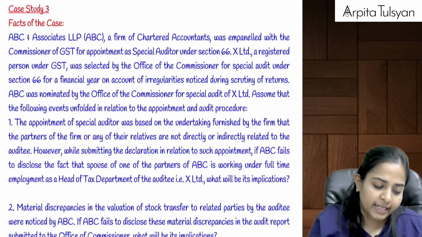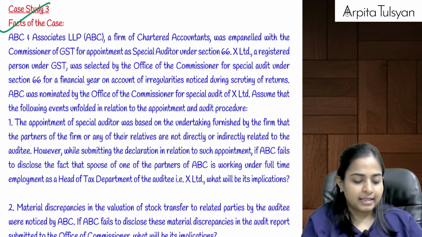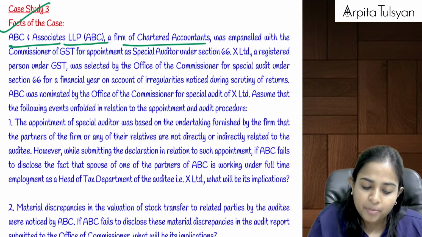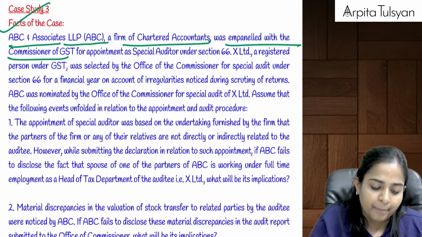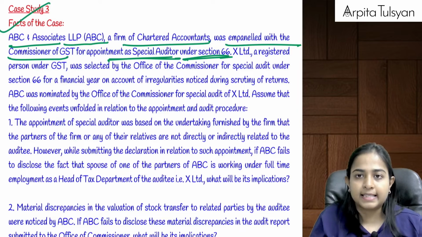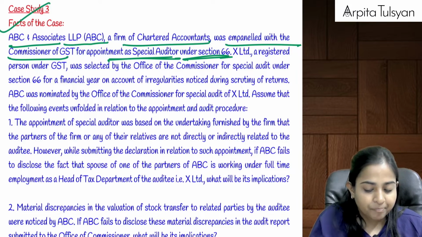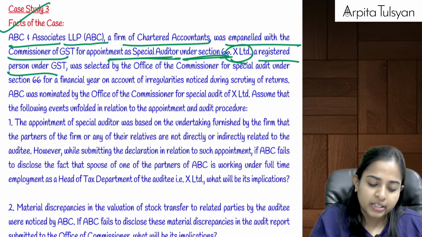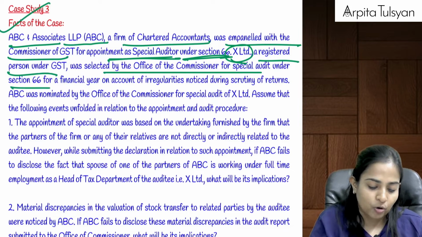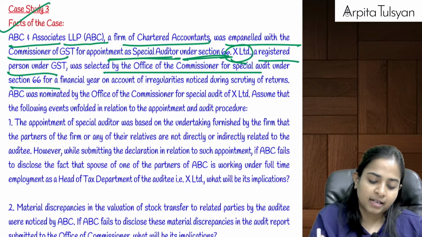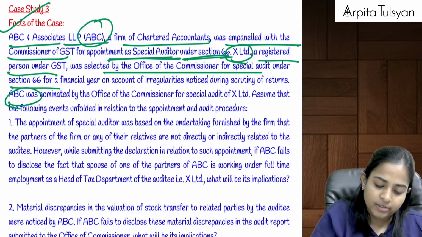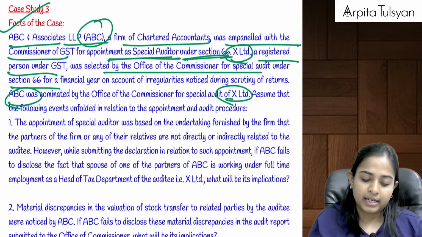Sure. Let's go to the next one. Case study number 3. Facts of the case. ABC and Associates LLP, ABC, a firm of CA, was empaneled with the Commissioner of GST for appointment as special auditor under section 66. X Limited, a registered person under GST, was selected by Office of Commissioner for special audit. Okay, so basically X Limited is that company whose special audit is going to be done by this ABC, because it was nominated for this particular case.